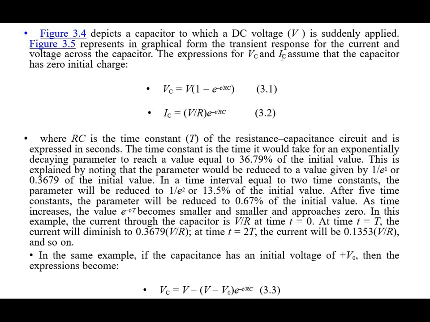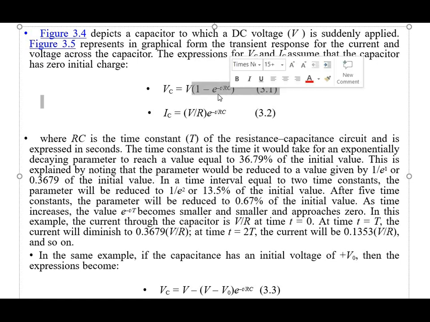Now, the expressions for VC and IC assume that the capacitor has zero initial charge, and the equation is like this. The capacitor voltage VC is V, our source voltage, in bracket 1 minus e raised to minus t by RC. This is equation number 3.1. So the capacitor voltage is given by the source voltage in bracket 1 minus e raised to minus t by RC.